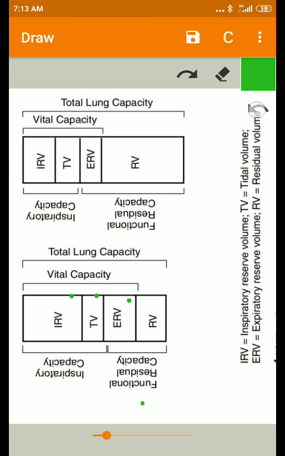And coming to the vital capacity, it is the amount of air that can be breathed out after a maximum inspiration.